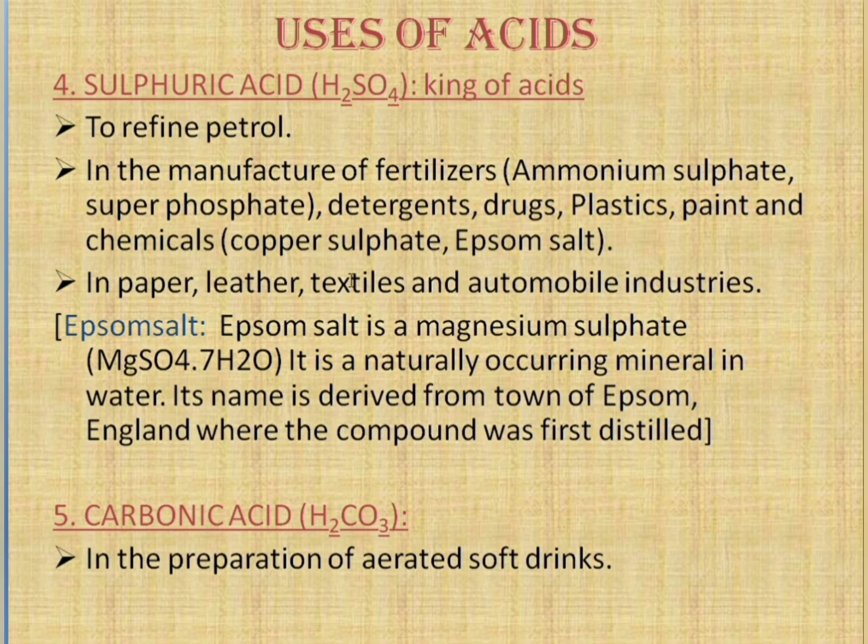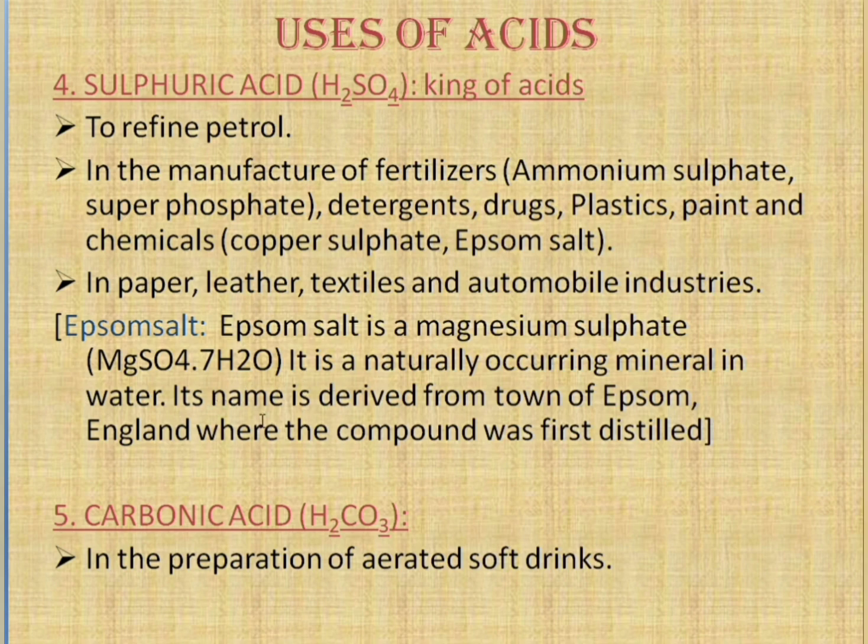Here Epsom salt you have learnt, no? Epsom salt is magnesium sulfate, MgSO4.7H2O. It is a naturally occurring mineral in water. The chemical formula for this Epsom salt is magnesium sulfate with 7H2O, H2O being nothing but water.